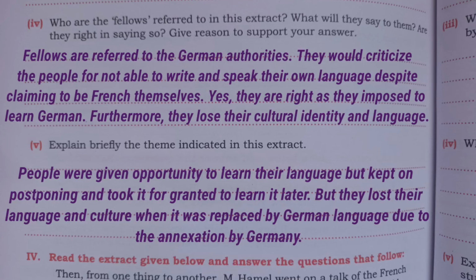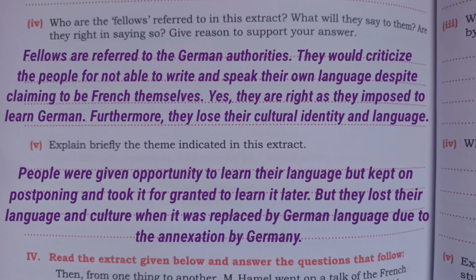Next, number 4, who are the fellows referred to in this extract? What will they say to them? Are they right in saying so? Give reason to support your answer. So the answer will be, fellows are referred to the German authorities. They would criticize the people for not being able to speak or write their own language, despite claiming to be French.